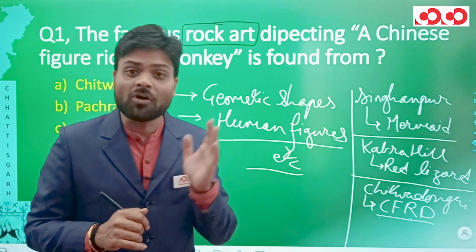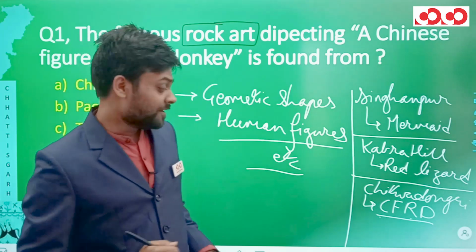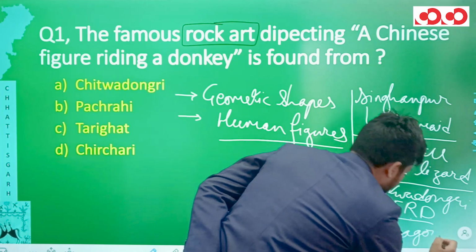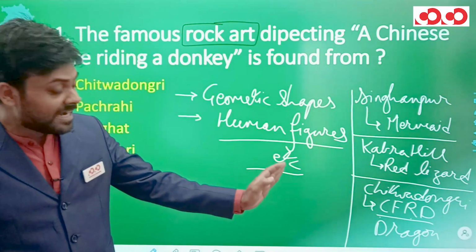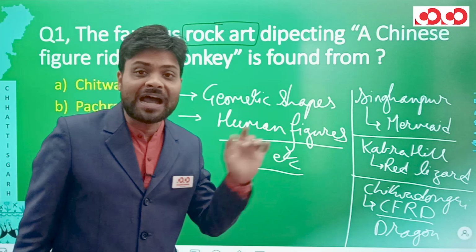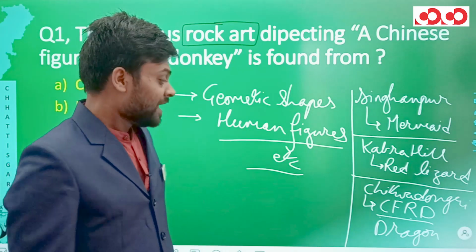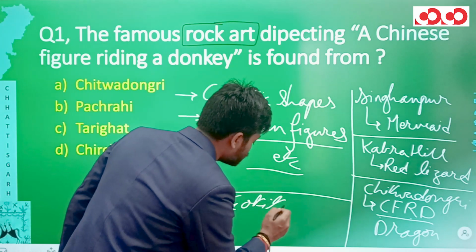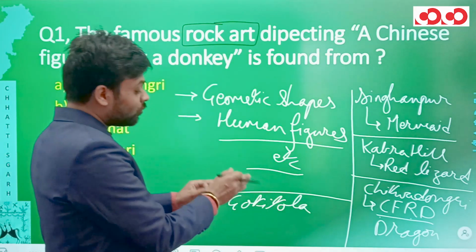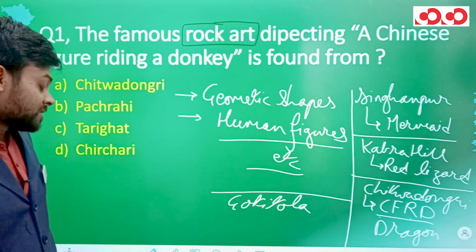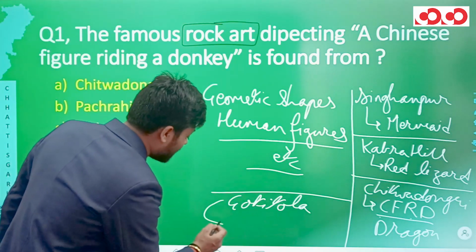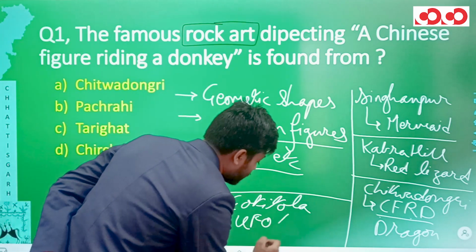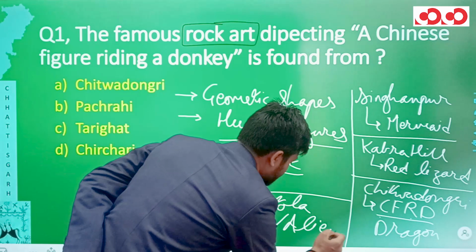And a second rock art, that of a dragon. So we can see the dragon and the Chinese figure riding a donkey from the Chitwa Dongri of Chhattisgarh. And the fourth one is Goti Tola. Goti Tola is in the Kanker district of Chhattisgarh, and from this Goti Tola we can see the rock arts of a UFO and alien.